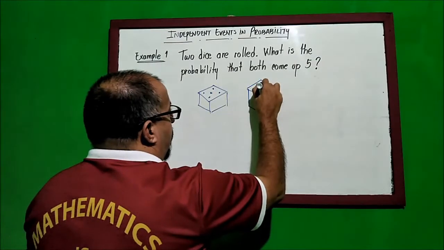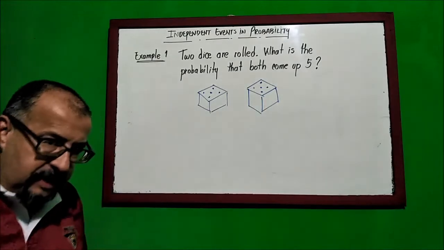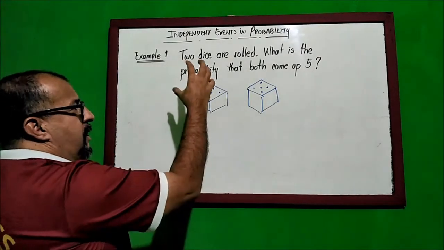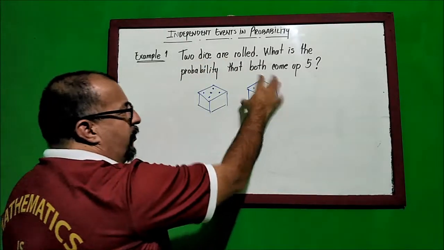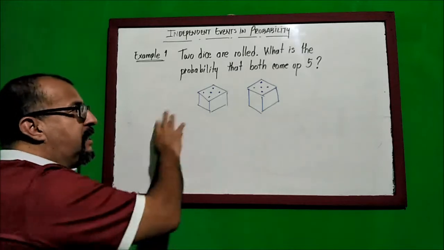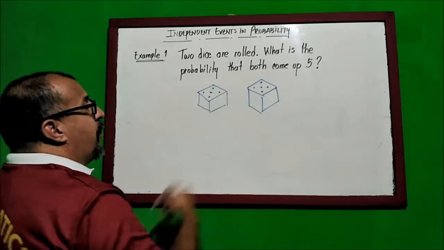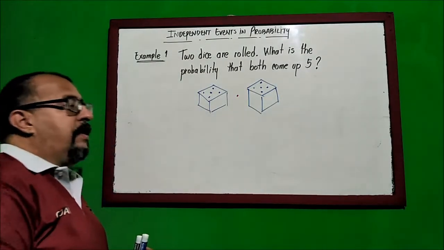So what will happen if the situation is independent? Let's analyze it. The result of this die will not affect the result of the second die. This is what we call independent events. Therefore, we can multiply the two probabilities.